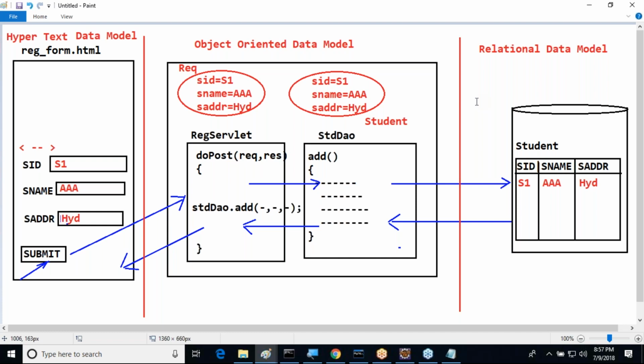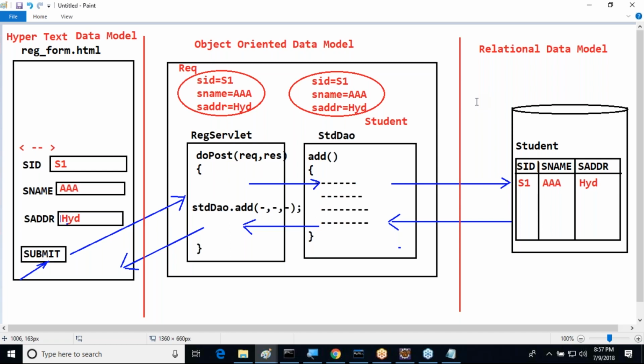Both the approaches are different, but maybe the target may be the same, but approaches are different here. Because of these different approaches, mismatches are coming between both the data models. These mismatches between the data models are reducing data persistency in our enterprise applications. Mismatches between data models reduce data persistency in our enterprise applications.